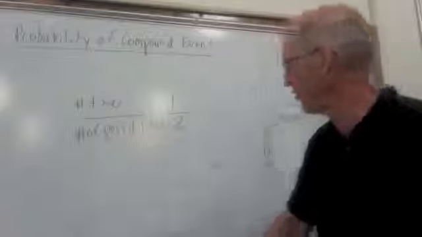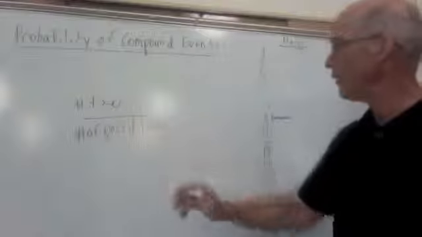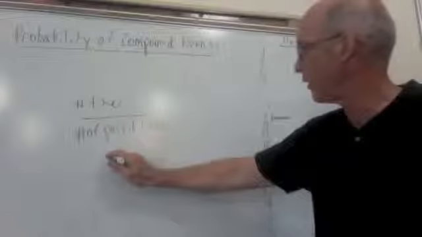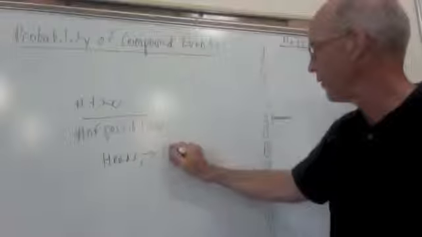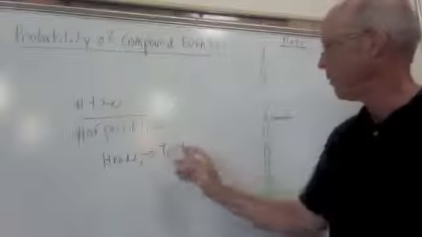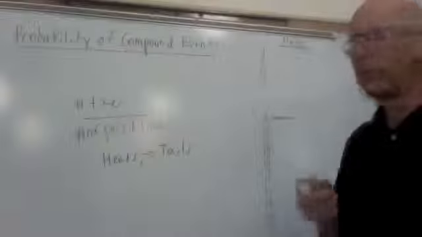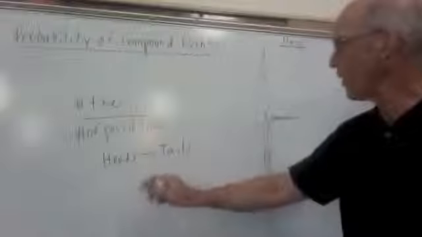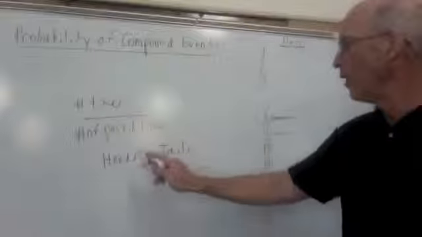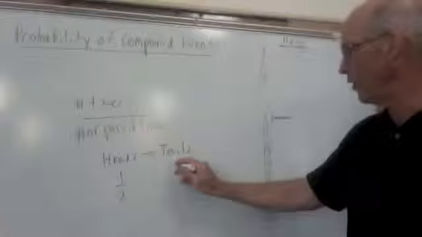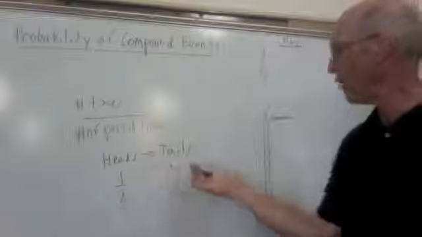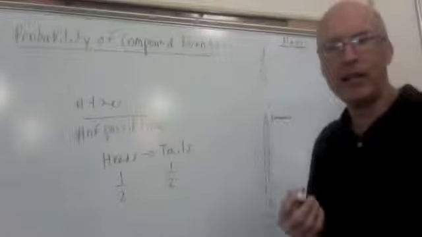The question's often asked, what happens if we do something twice, or things that happen in succession? So if we flipped a coin, what's our chance of getting heads and then after that, tails? These 2 events are linked. That's why it's called a compound event. We're asking about the chance of this happening and then this happening. Well, we know the chance of heads is 1/2. We know the chance of tails is 1/2. So how do we show that there's this linkage there?